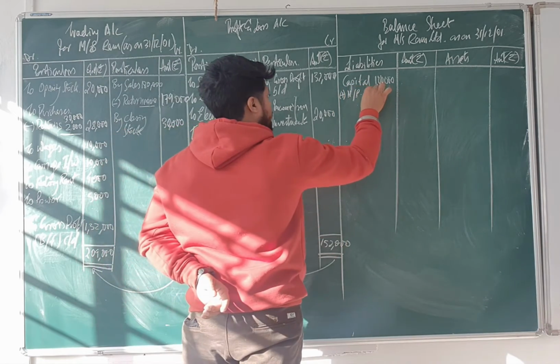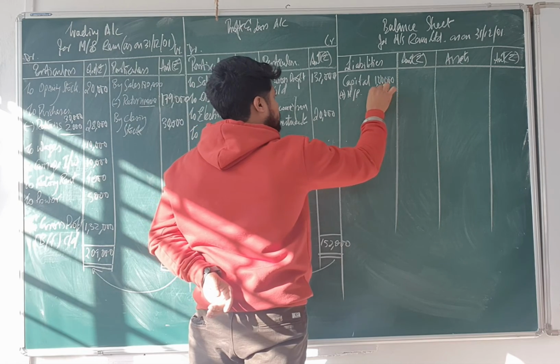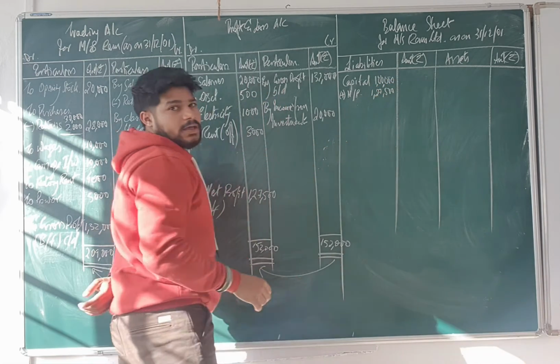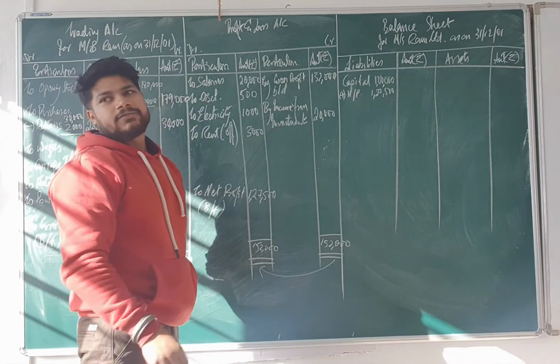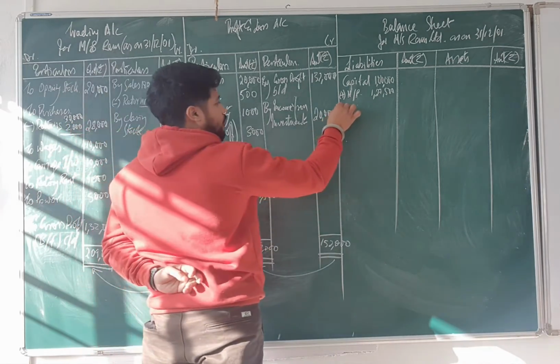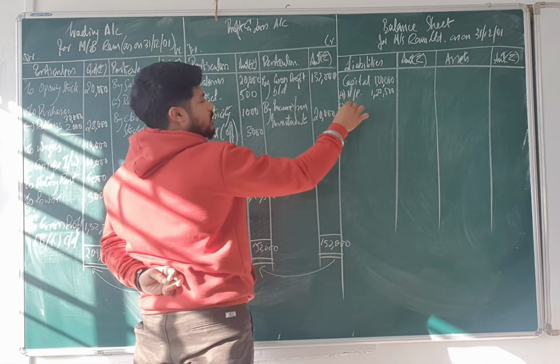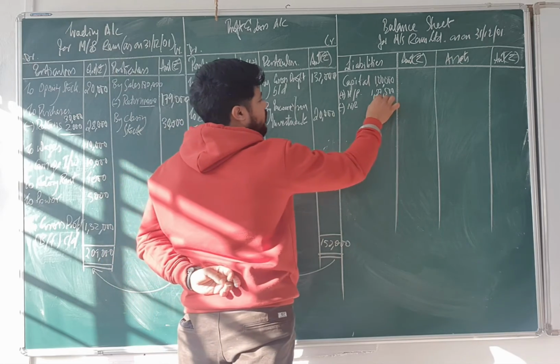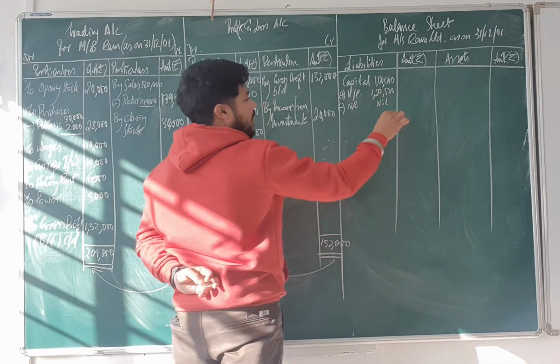So we will add here net profit. It is 1,27,500. Is it okay? If you ask me, so what else do we have to add? What else we have to reduce? If it is loss, in case it is loss, then you will reduce net loss. And here it is not, it is profit, so it is nil. Am I clear?